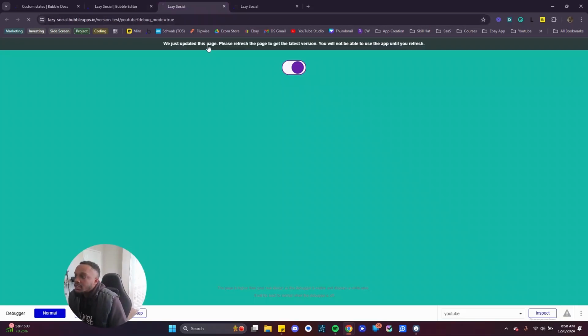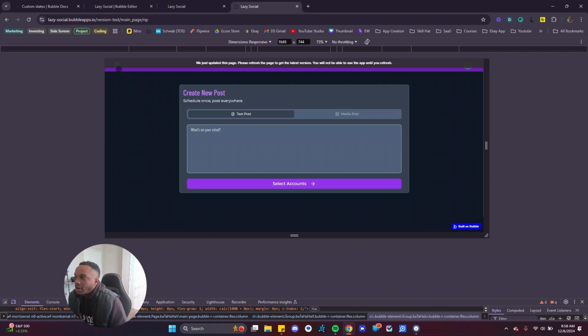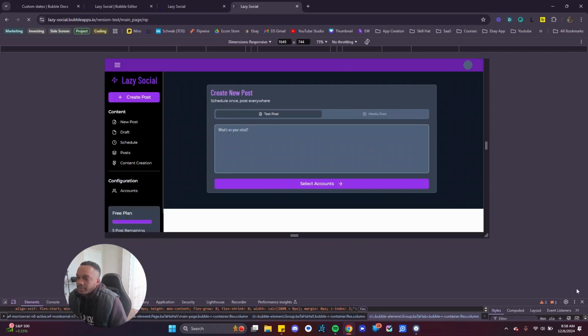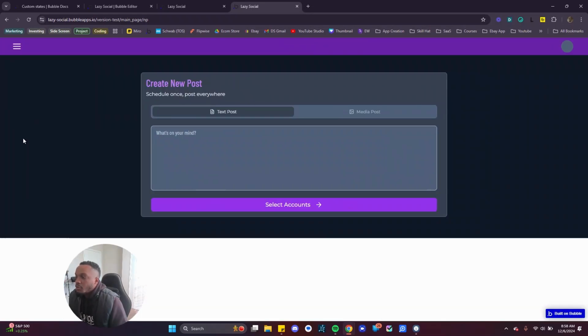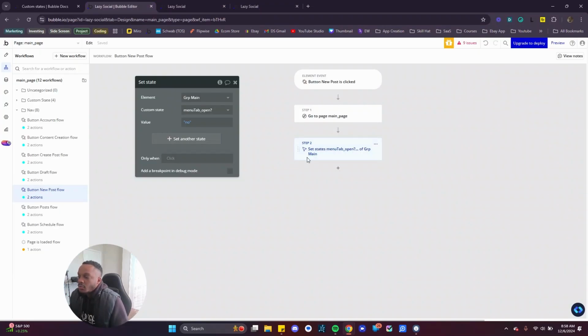So I only want this to happen when it's in mobile view mode, right? I know why it's there, I just did something. Anyway, I only want that to happen when it's in the mobile feature.